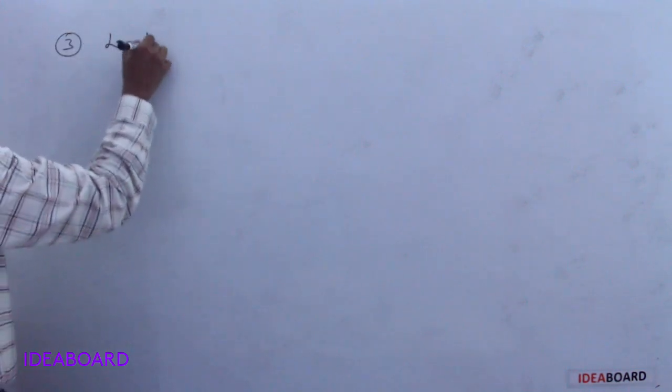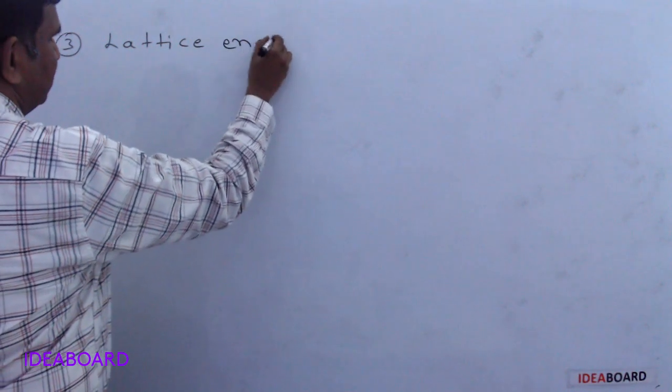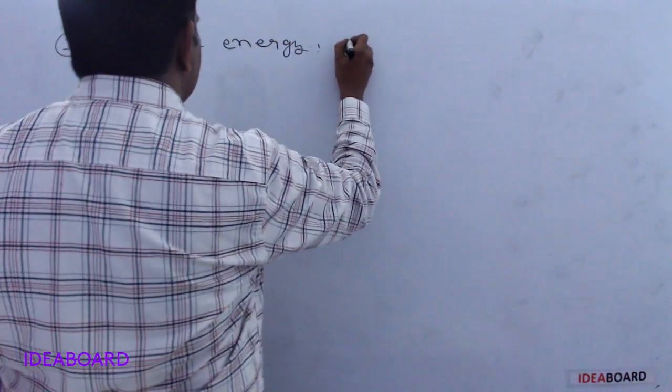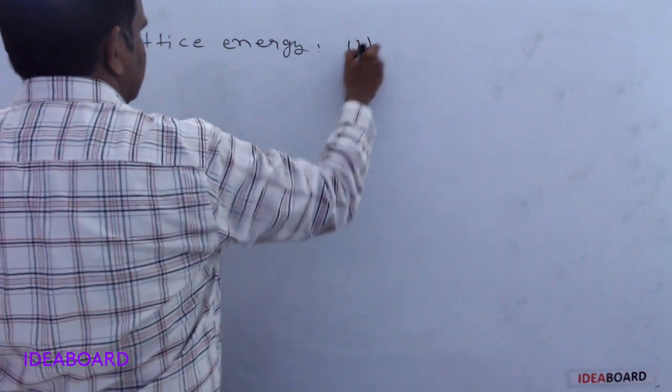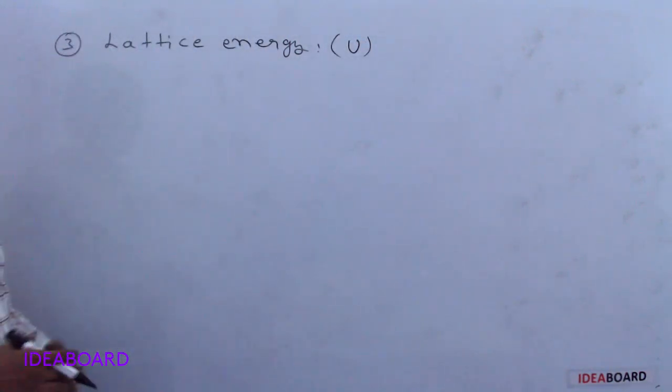The third important point is lattice energy. Lattice energy we can indicate with U, or call it crystal lattice energy.